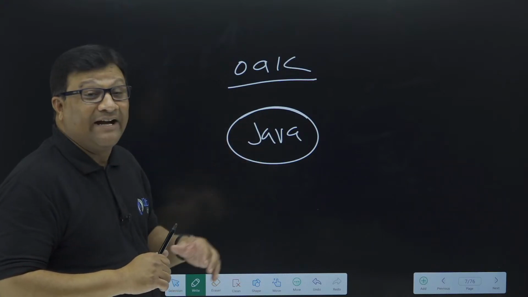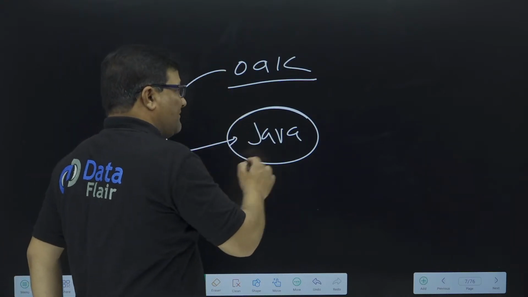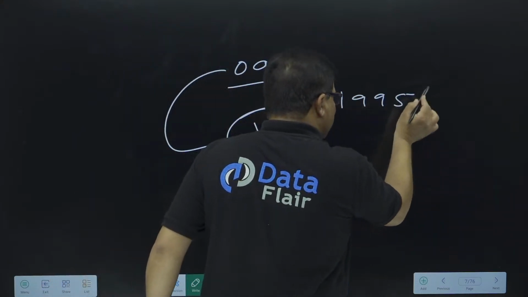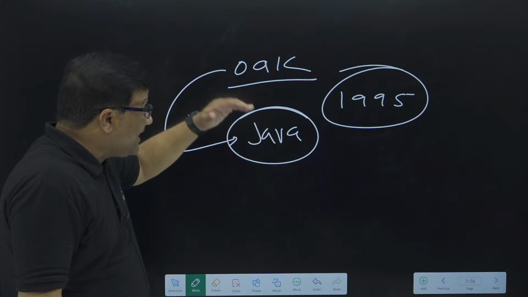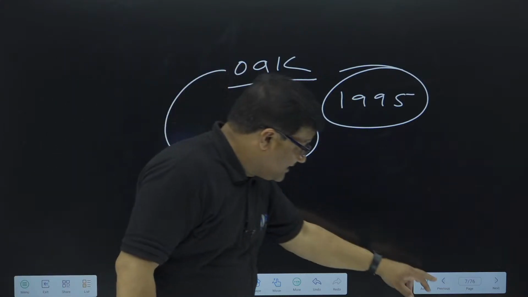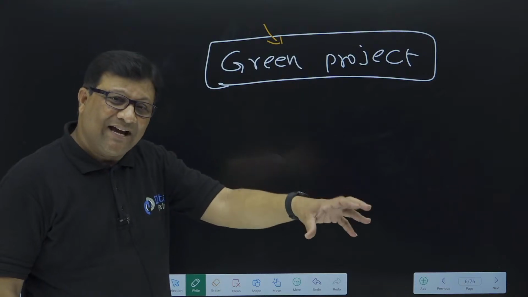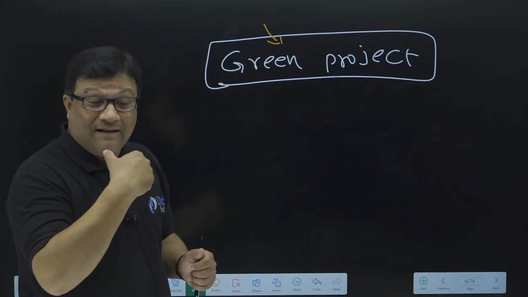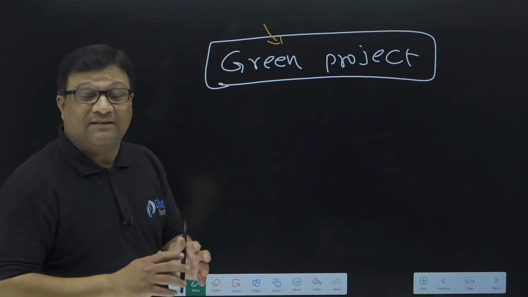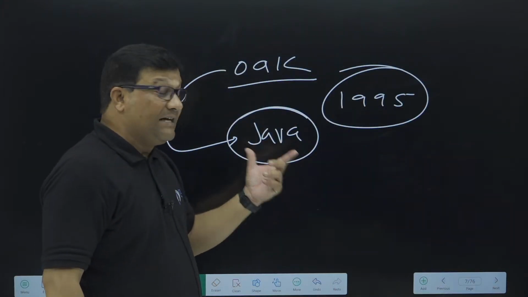So in 1995 they used this name and replaced Oak with the name Java. History says that Java came in the market in 1995. The earlier name of Java is Oak. Before this, they started a project called the Green Project, but that was a different scenario. The Green Project was used for set-top boxes and remote applications, and then the same team developed Java in 1995.